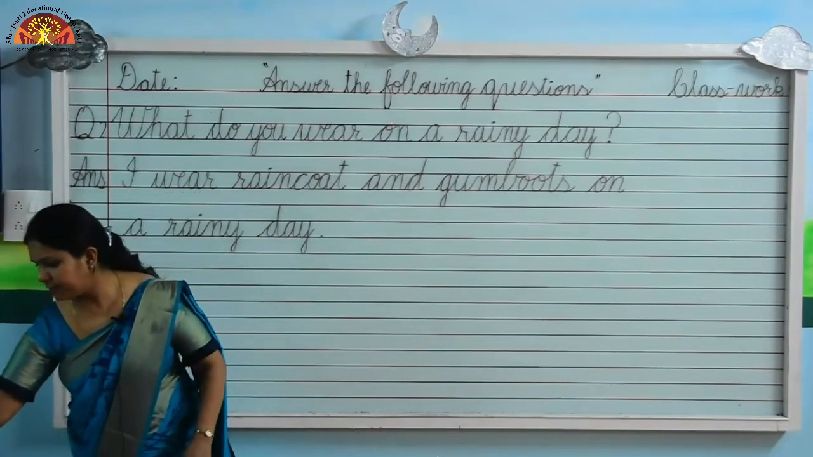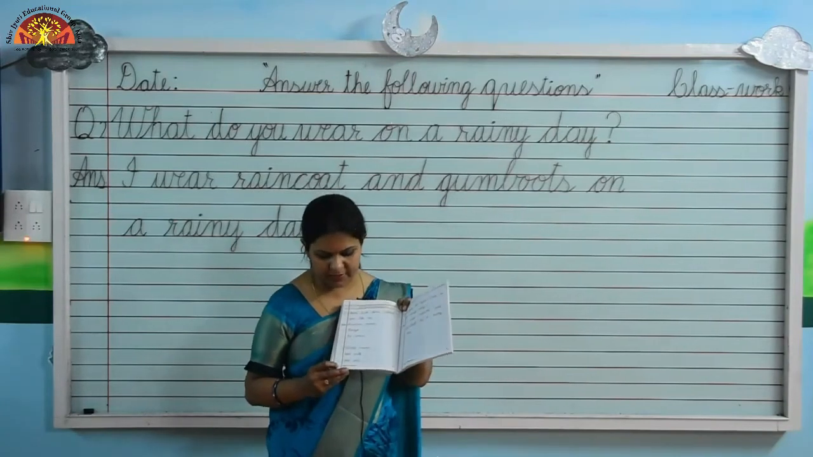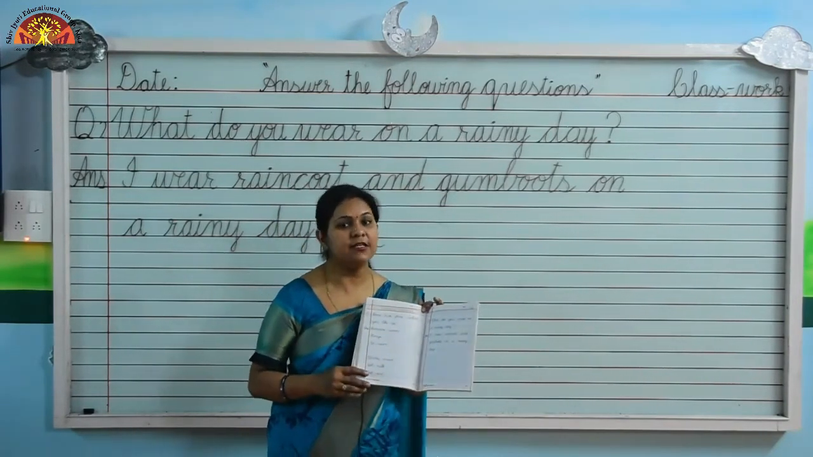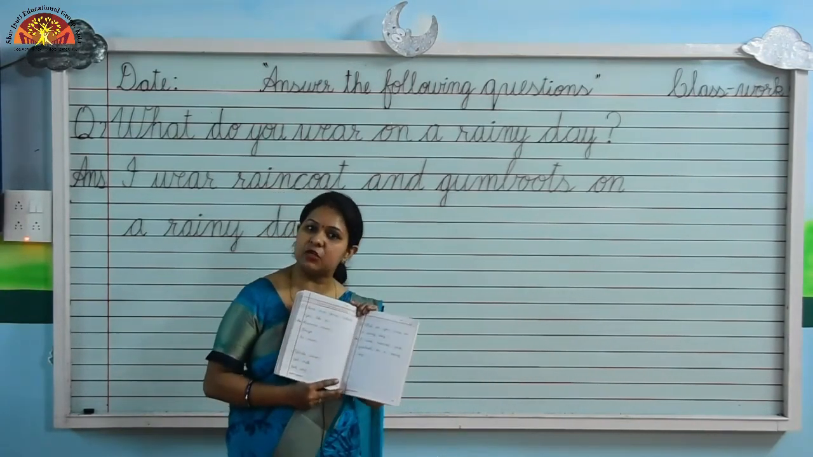So kids, do practice in your general awareness workbook, page number 74, 75, 76 and 77, and learn these question answers. Learn the previous topics also.